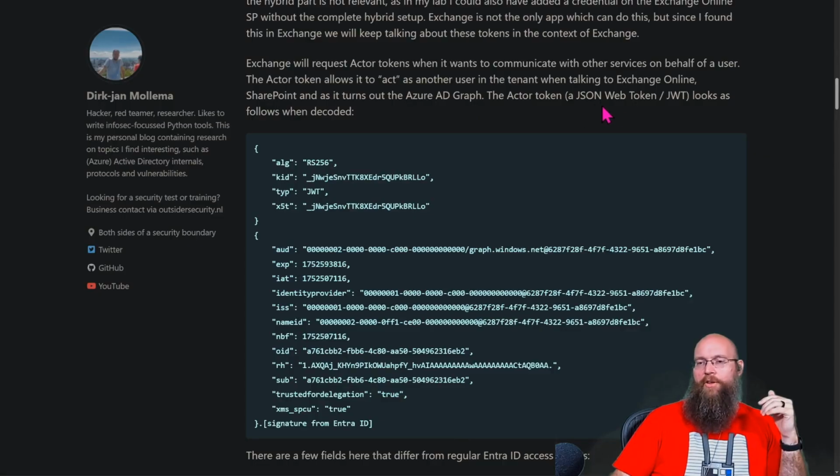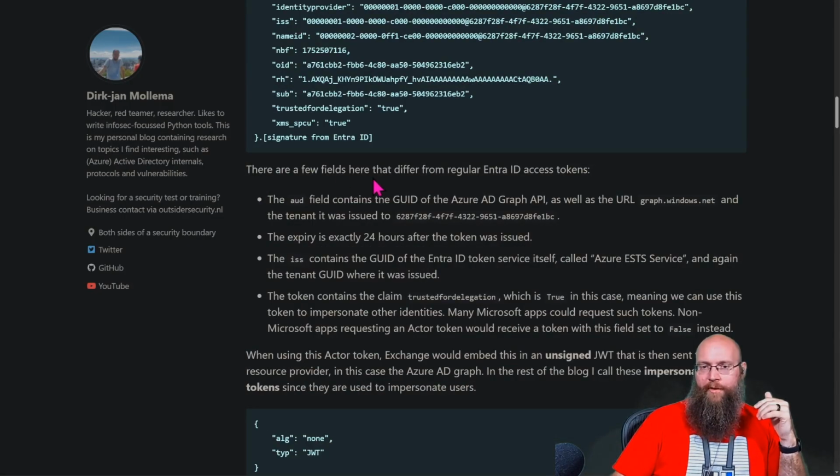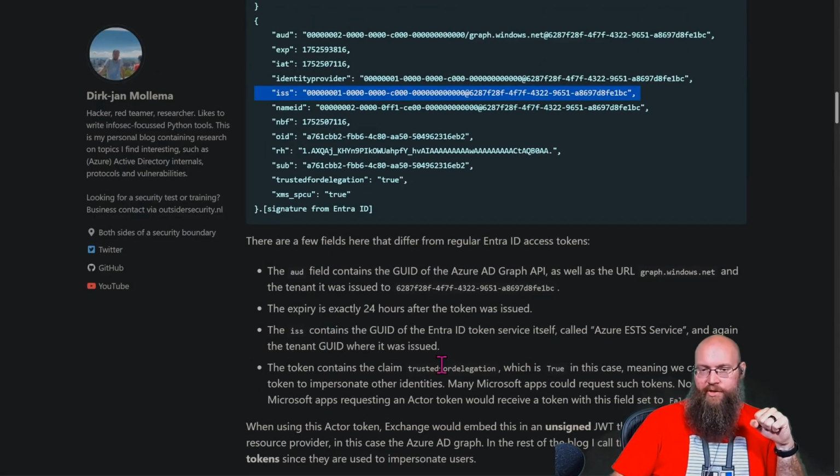So the actor token, which is just a JWT, I refuse to call it a JWT, by the way. There are a few fields here that are different from the regular Entra ID access tokens. The audience field contains the GUID of the Azure AD Graph API, as well as the URL for Graph Windows Net. And the tenant it was issued is whatever this UID here is. The expiry is exactly 24 hours after the token was issued. The issuer field contains the GUID of the Entra ID token service itself, called the Azure ESTS service, and again, the tenant GUID where it was issued.